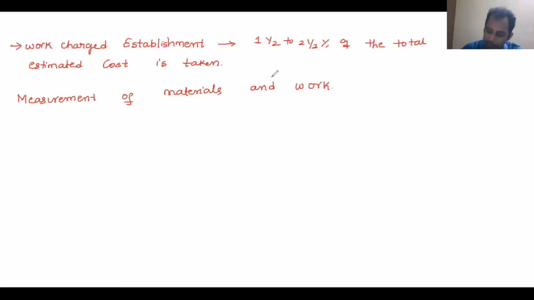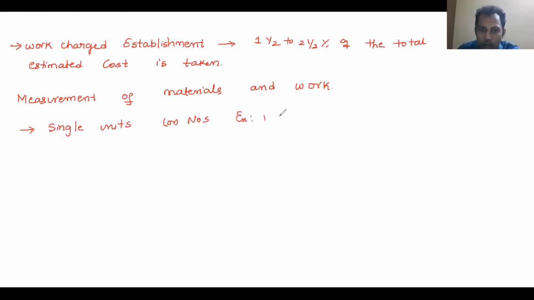What are the different units we have? First one is single units, or simply numbers. Generally we use this for doors.